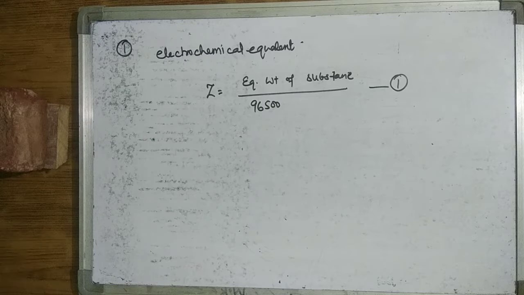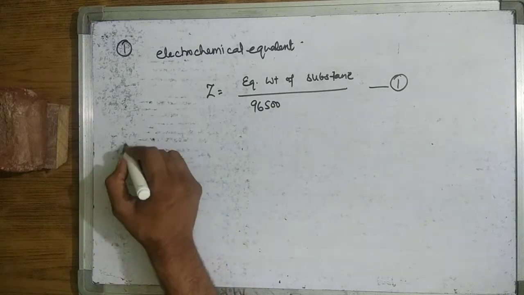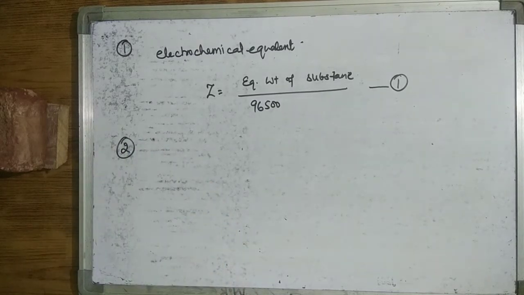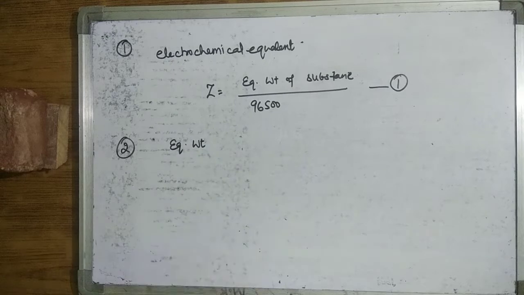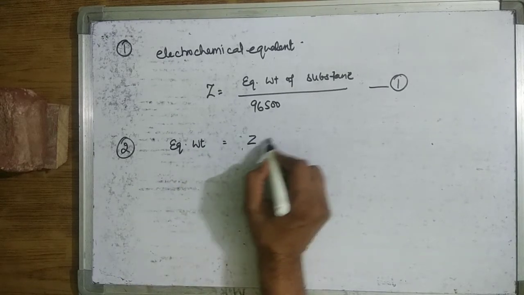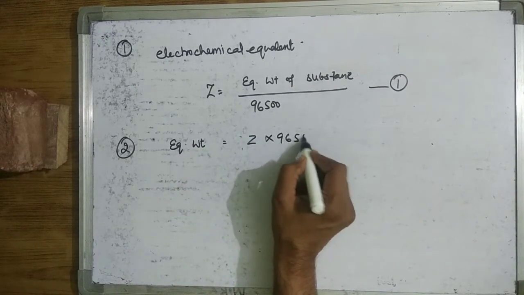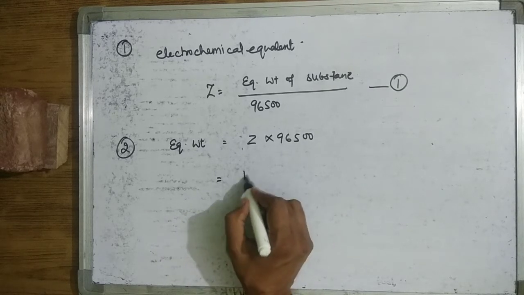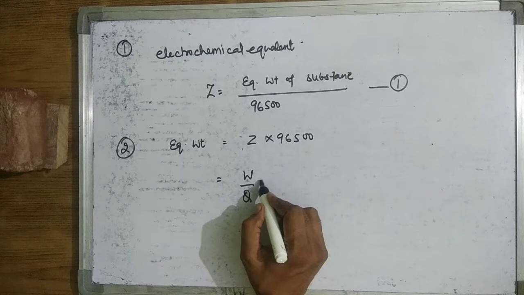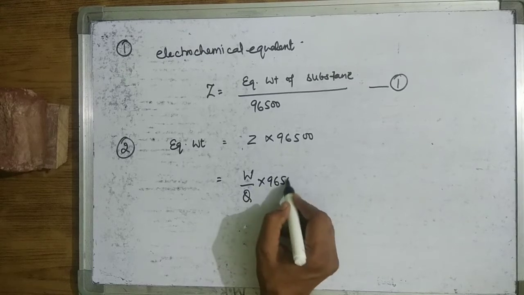By knowing the weight of the substance deposited on passing a definite amount of electricity, we are able to calculate the equivalent weight. Equivalent weight is equal to Z into 96500. Z is equal to W by Q, so the equivalent weight is W by Q into 96500.